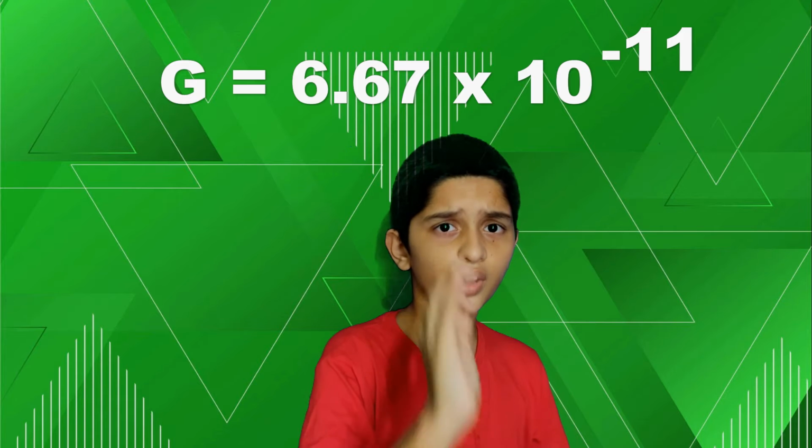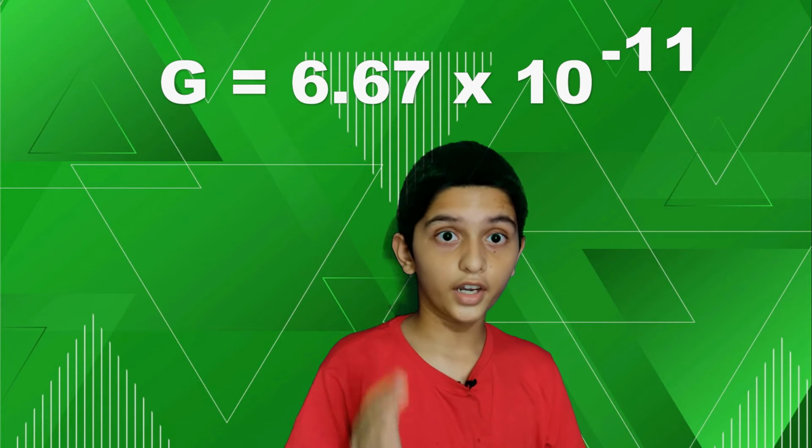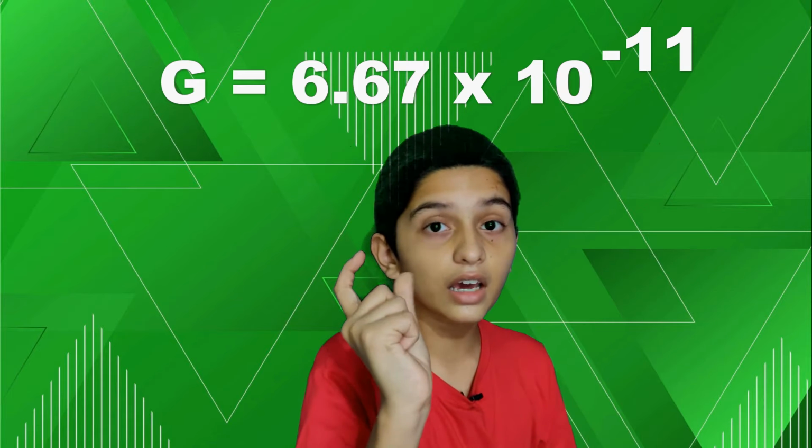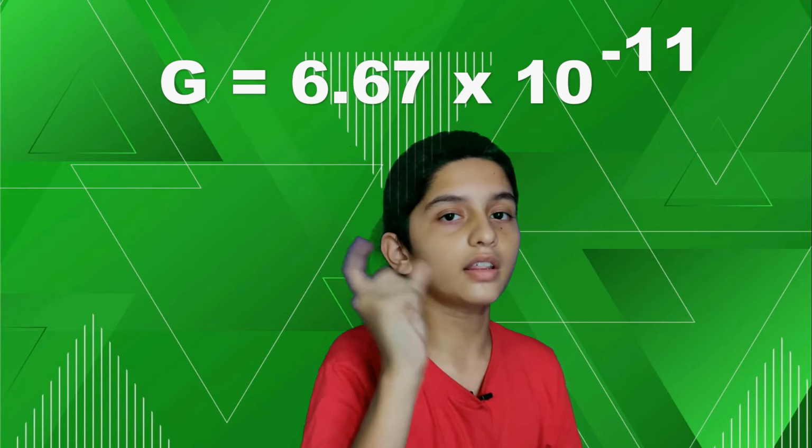And its value is 6.67 into 10 to the power minus 11, not 11, minus 11. 10 to the power minus 11 means 1 by 10 followed by 11 zeros. That small value. That's why gravitational force is accepted to be the weakest force. Really.